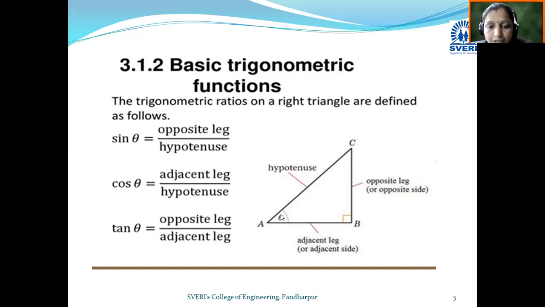At angle theta, the adjacent side is AB. So the definition of cos theta is adjacent side divided by hypotenuse. And tan theta is nothing but sine theta upon cos theta. That means from this right angle triangle, opposite side divided by adjacent side. These are the basic trigonometric ratios defined by using this right angle triangle.